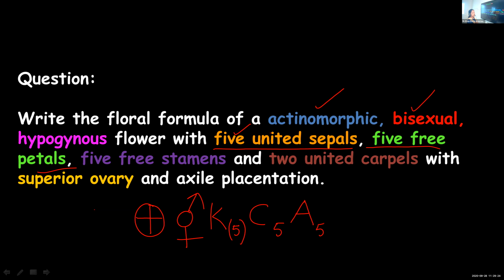Then comes carpel. We represent it as gynoecium. How many are there? 2. Are they united? Yes. So you should put it in brackets. And one more point is there for us to mention. It is hypogynous, same point, superior ovary. So how do you represent it? By a line below the letter G. This is the floral formula for the question given.